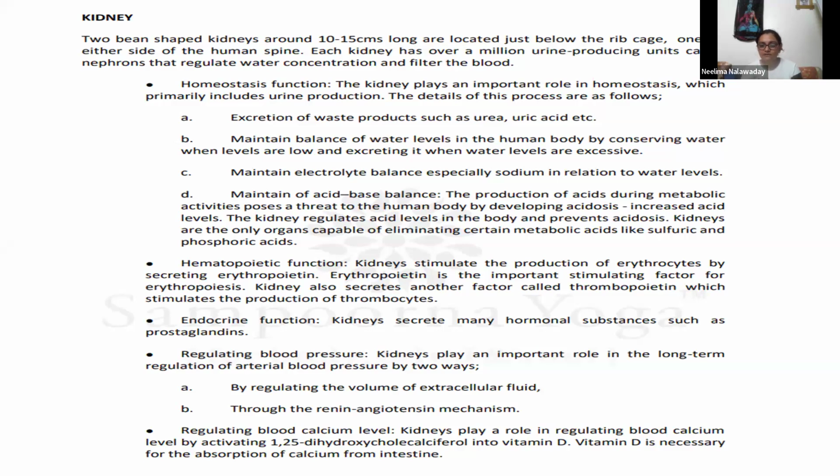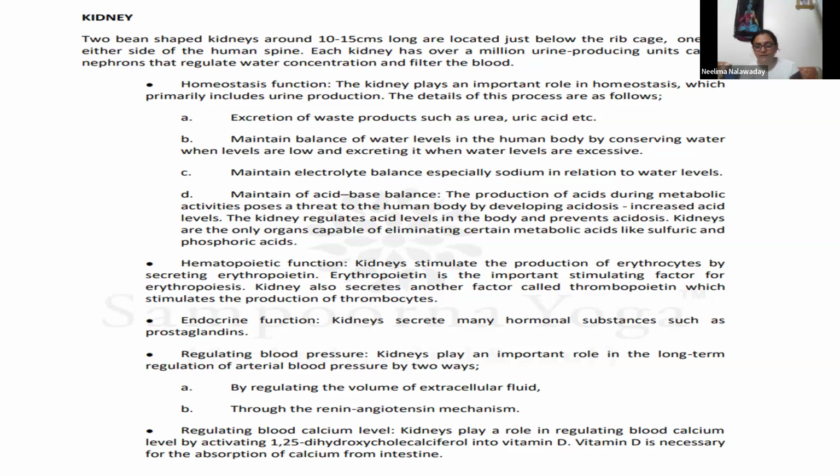Regulating blood calcium levels. Kidneys play a role in regulating blood calcium levels by activating one important cholecalciferol into vitamin D. So vitamin D we cannot produce or synthesize in our body. We get it from sunlight.